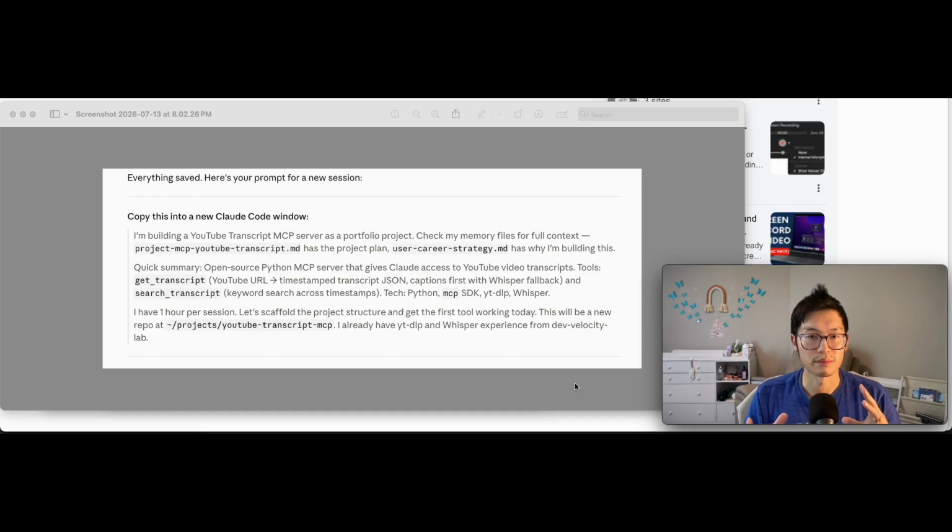Here's how I started the entire session. I had the requirements, and I started a new window in Claude, and this is a prompt that I got from my current context. Basically, I had written down why I wanted to build this project and what exactly the tech was going to be, and asked it to give me a plan so I can finish this project in a couple of days while only having 1 hour a day.